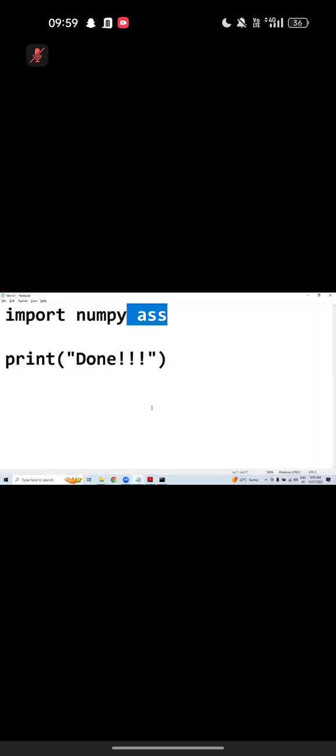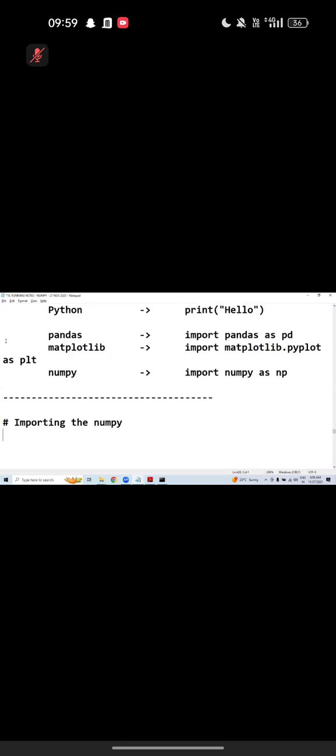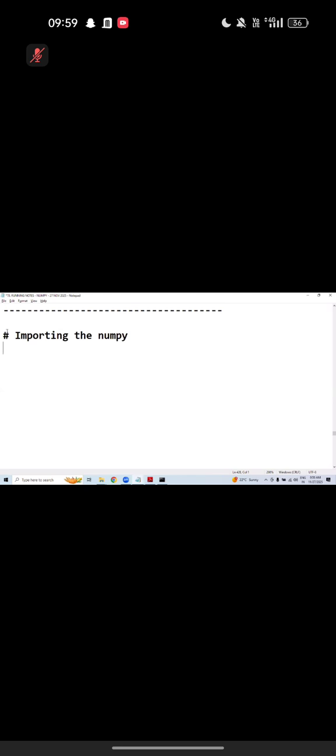Control S. Sorry, let's take this code. Importing NumPy. Is it okay? Can I maximize? Module not found error.